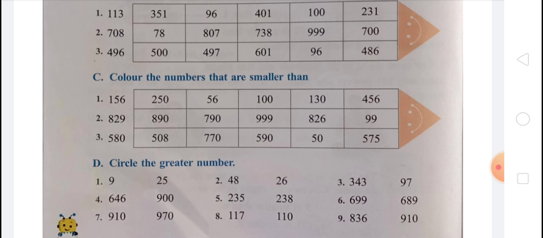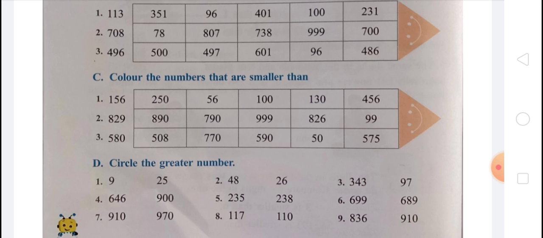Question number D, circle the greatest number. Which number is greater? You have to circle them. In 9 and 25, 25 is greater. You know that because 25 is a 2-digit number. In second, 48 and 26, you know that 48 is greater. In third, 343 and 97, you know that 343 is greater because 97 is a 2-digit number and 343 is a 3-digit number. In fourth, 646 and 900, you know that 900 is greater.